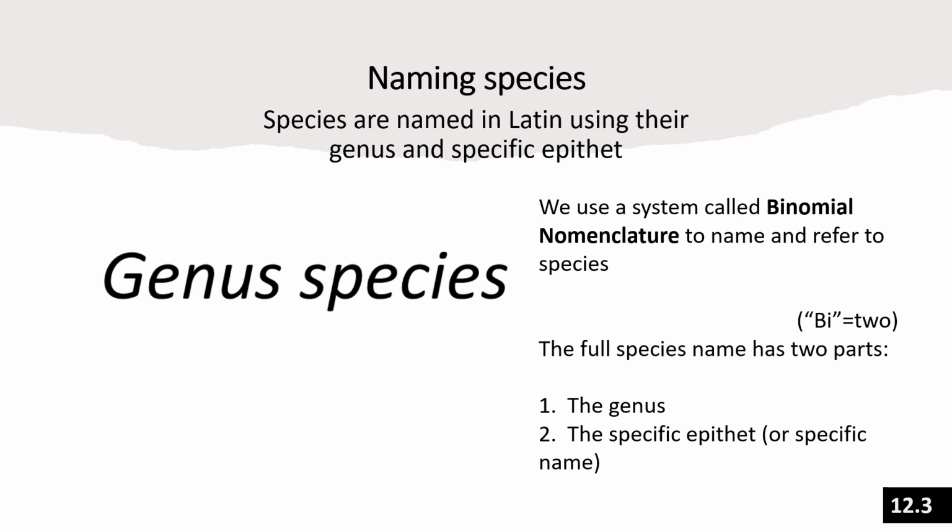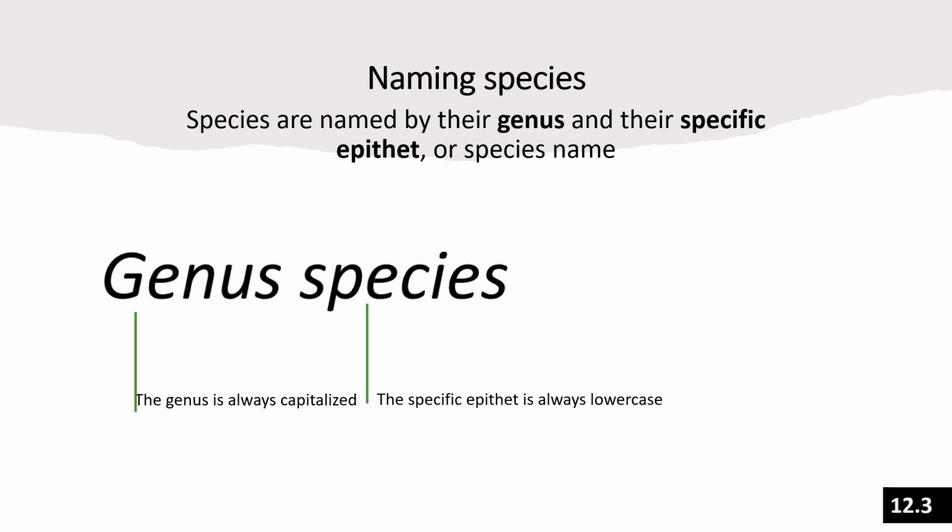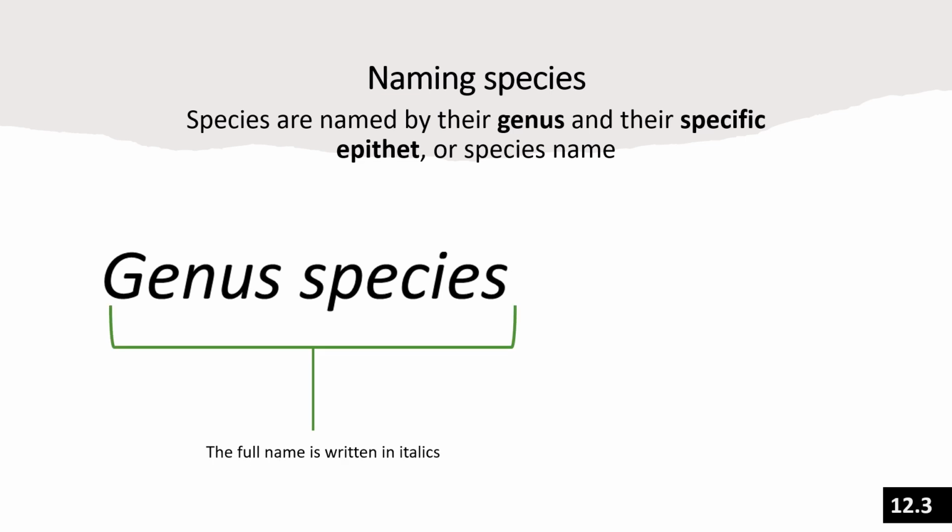This system of identifying species by their genus and specific epithet, or species name, is called binomial nomenclature. Bi means two, so this is a two-name system. The way species names are written are also standardized. We always capitalize the genus and write the species name in lowercase. We also always put the full species name in italics.